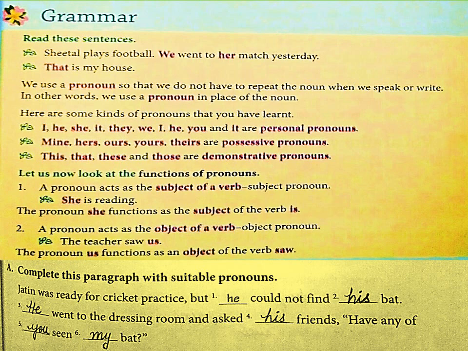Complete this paragraph with suitable pronouns. As we have learnt about different kinds of pronouns, we have a paragraph to fill with pronouns. Jatin was ready for cricket practice, but he could not find his bat. Jatin is a male, so in place of the noun, we use he. He could not find his bat. He went to the dressing room and asked his friends, have any one of you seen my bat? Observe, children, how the pronouns are used in place of nouns in this paragraph.